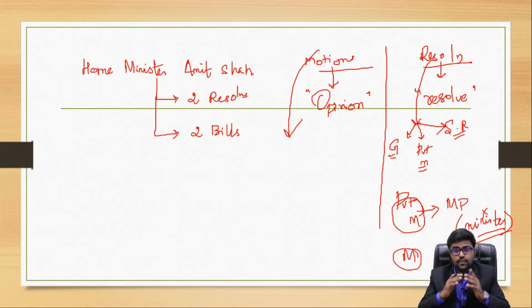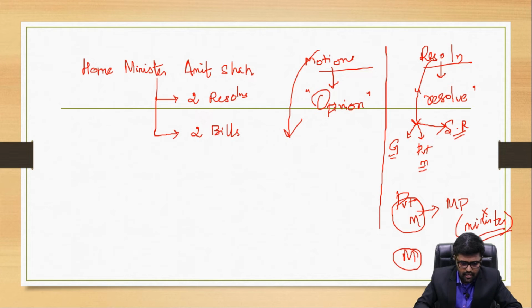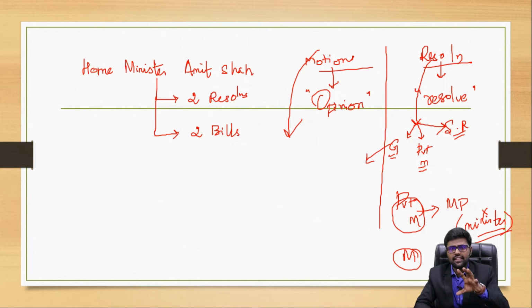That's it. In the 2017 prelims paper, there was an option meant to confuse: private member, elected, nominated. Everybody is a private member. Whether you are nominated or elected, if you are not a minister, you are a private member. Keep these things very clear, and we will also see that prelims question later in this lecture itself. Now, coming to the 3 types I mentioned. Government resolution is nothing but a resolution passed by a minister.